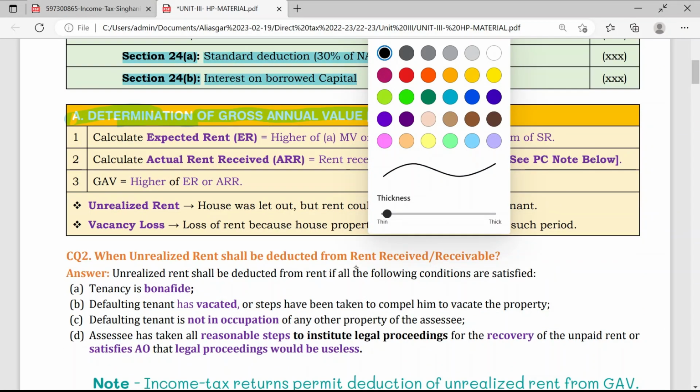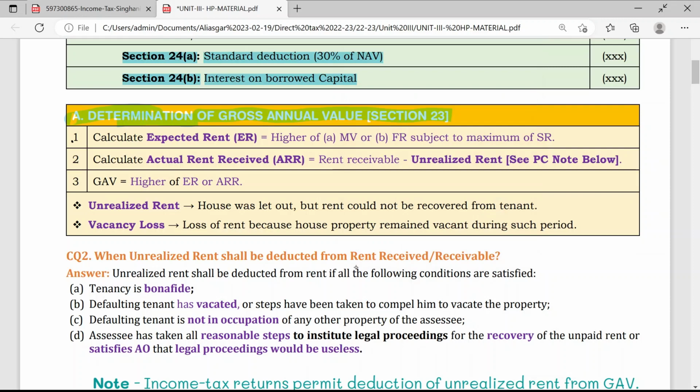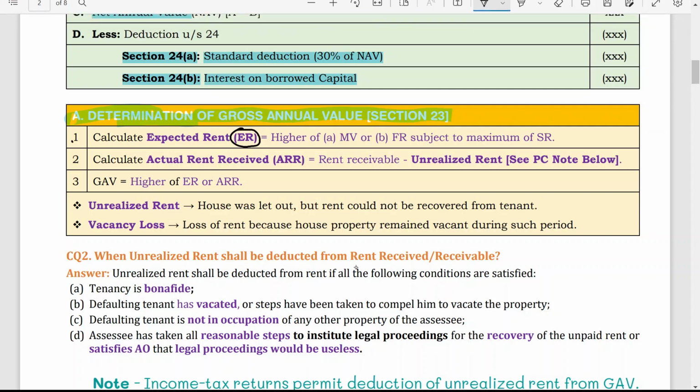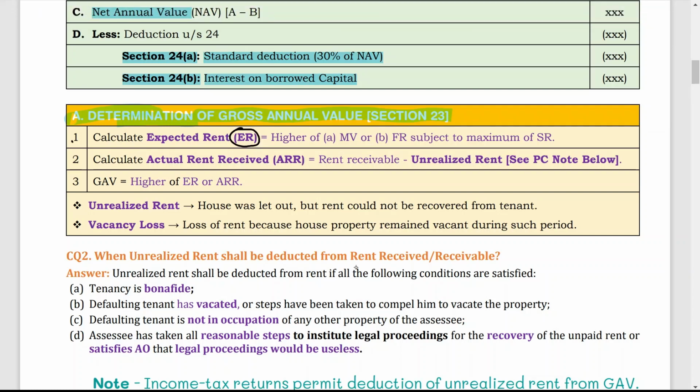For that, first of all calculate expected rent. Now you have to first of all focus on this word and remember the acronym ER. Expected rent means ER. How to find out ER? Higher of MV or FR but subject to SR. What does it mean? Higher of municipal valuation or fair rent, but subject to a maximum of SR.